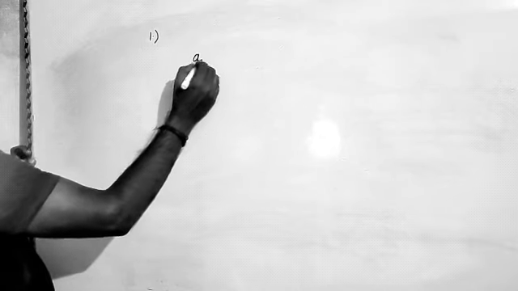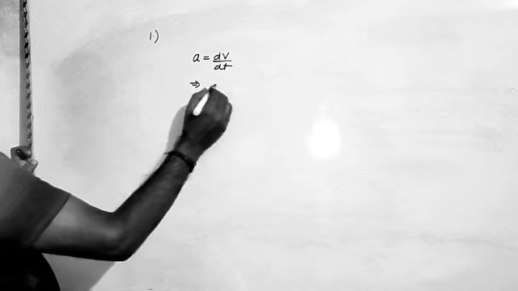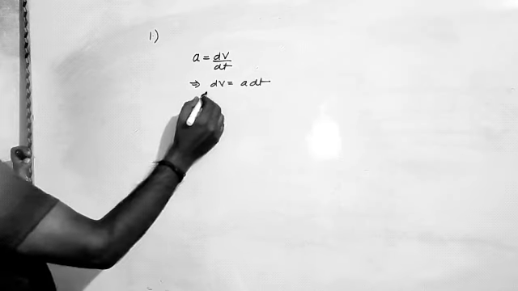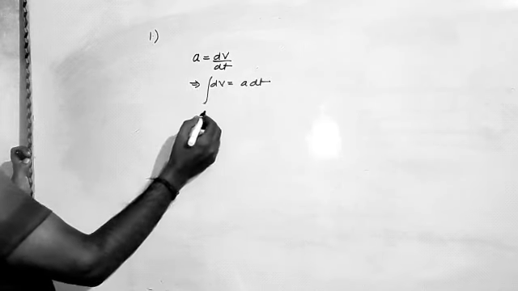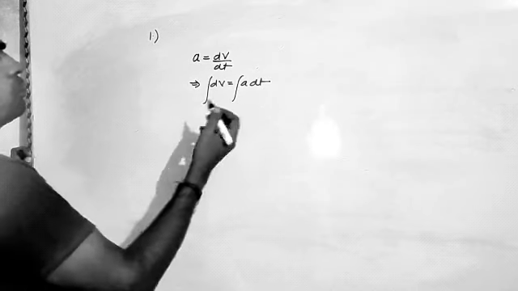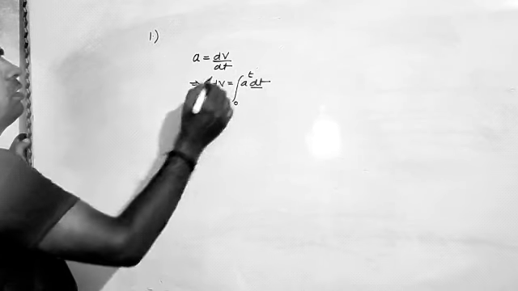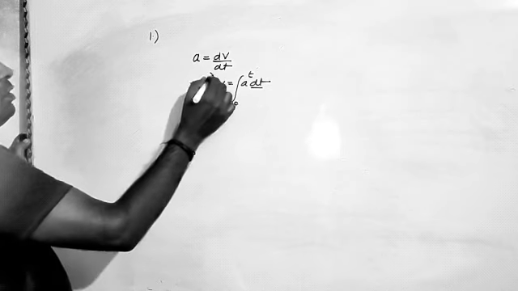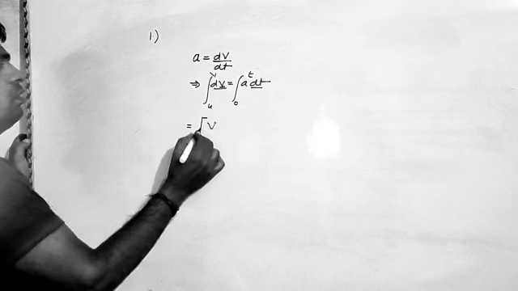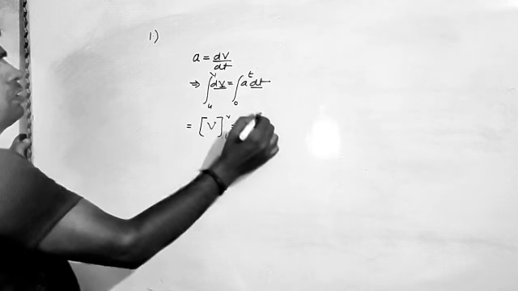We know that acceleration is given by dv upon dt. This implies dv is equal to a dt. Now integrate dv and a dt. We have to choose proper limits. The time interval changes from 0 to t, and the velocity changes, suppose, from u to v. So integration of dv becomes v from limit u to v, and a is constant.